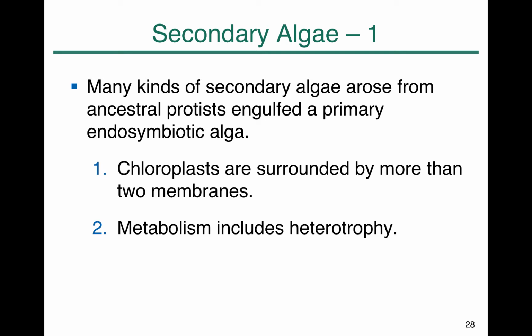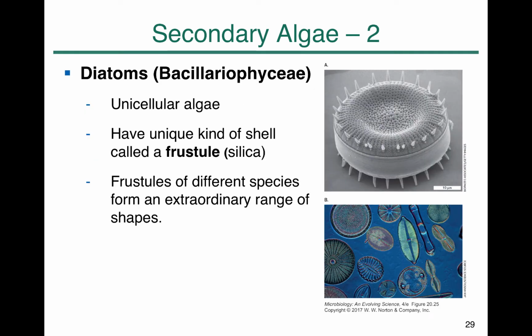Secondary algae arose from ancestral protists that engulfed a primary endosymbiotic algae. So chloroplasts of secondary algae are surrounded by more than two membranes. Their metabolism includes heterotrophy. One example of the secondary algae is diatom. Diatom is a unicellular algae, and it has a very unique shell called frustule, which is a shell made with silica. These pretty structures and shapes are from the shell structure of diatoms.